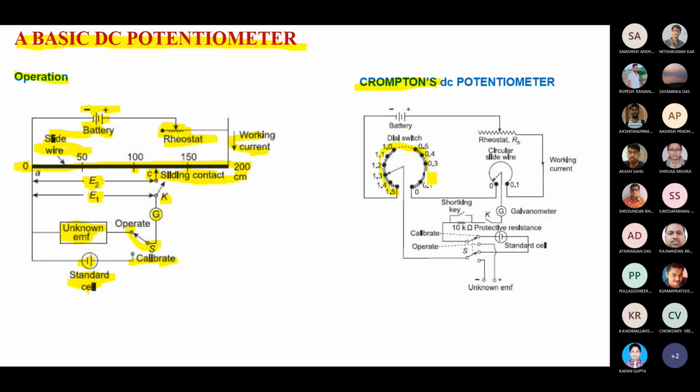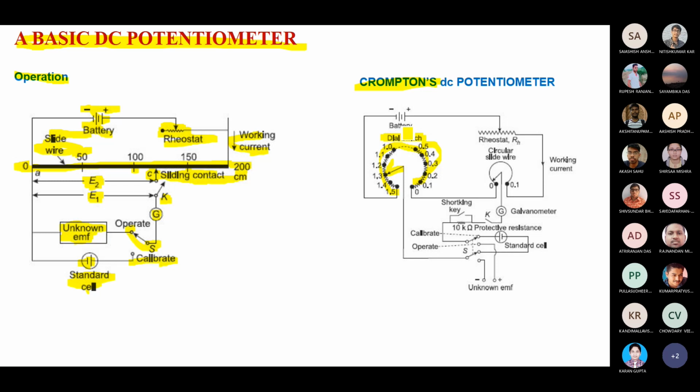So they are using a circular scale. Here you can see a circular scale. The jockey that had linear movement before now has rotational movement. The pointer is rotating. Okay, it is rotational movement and automatically it will work. It is your dial switch. It is called a dial switch.